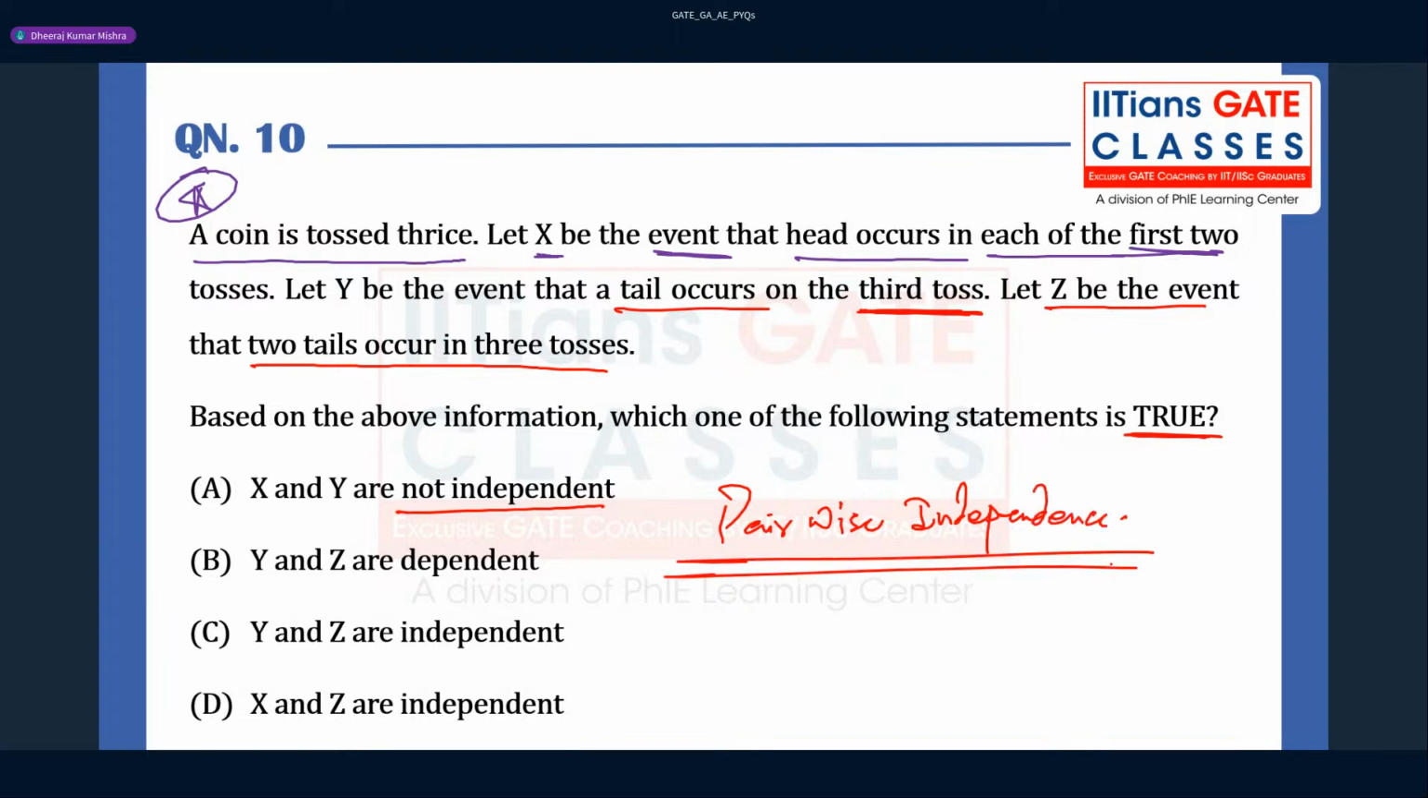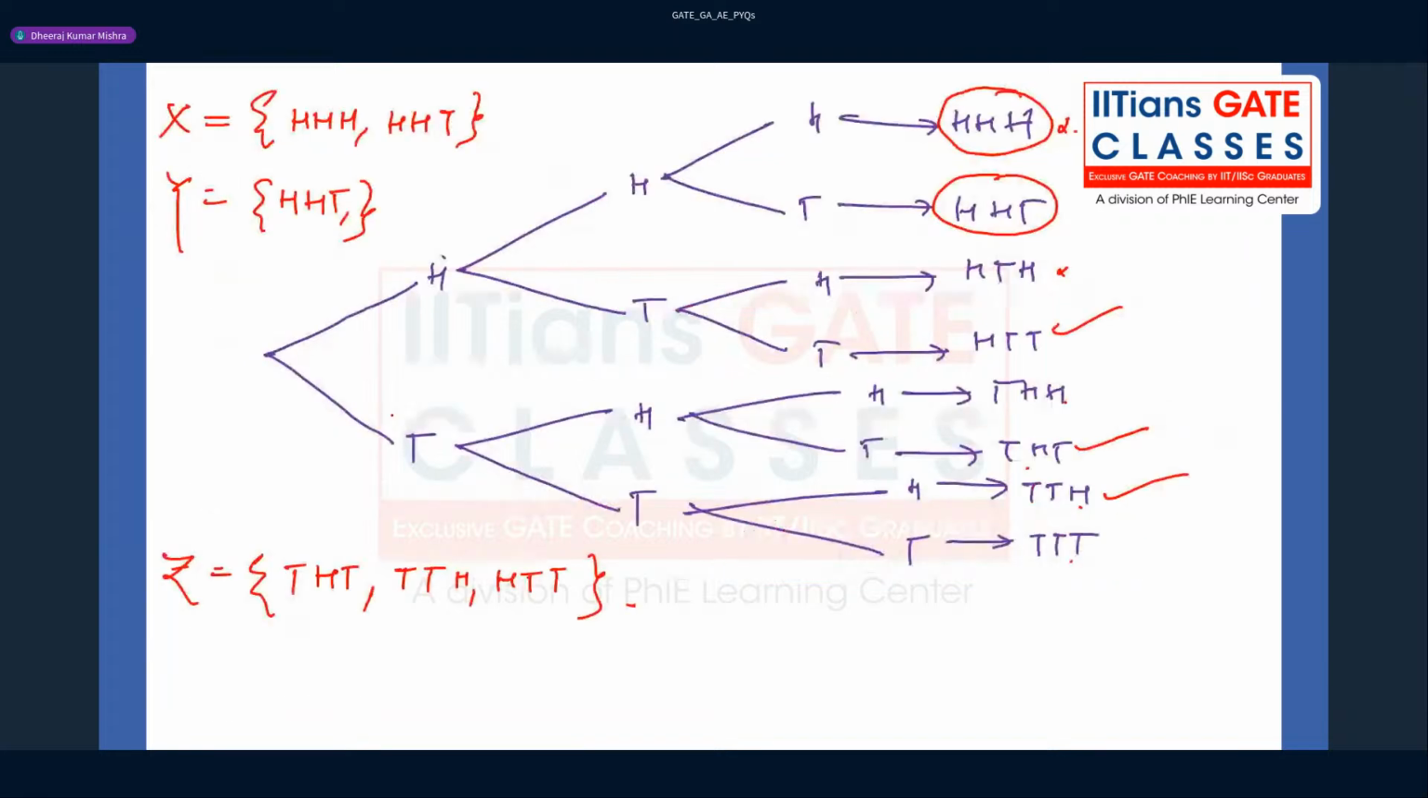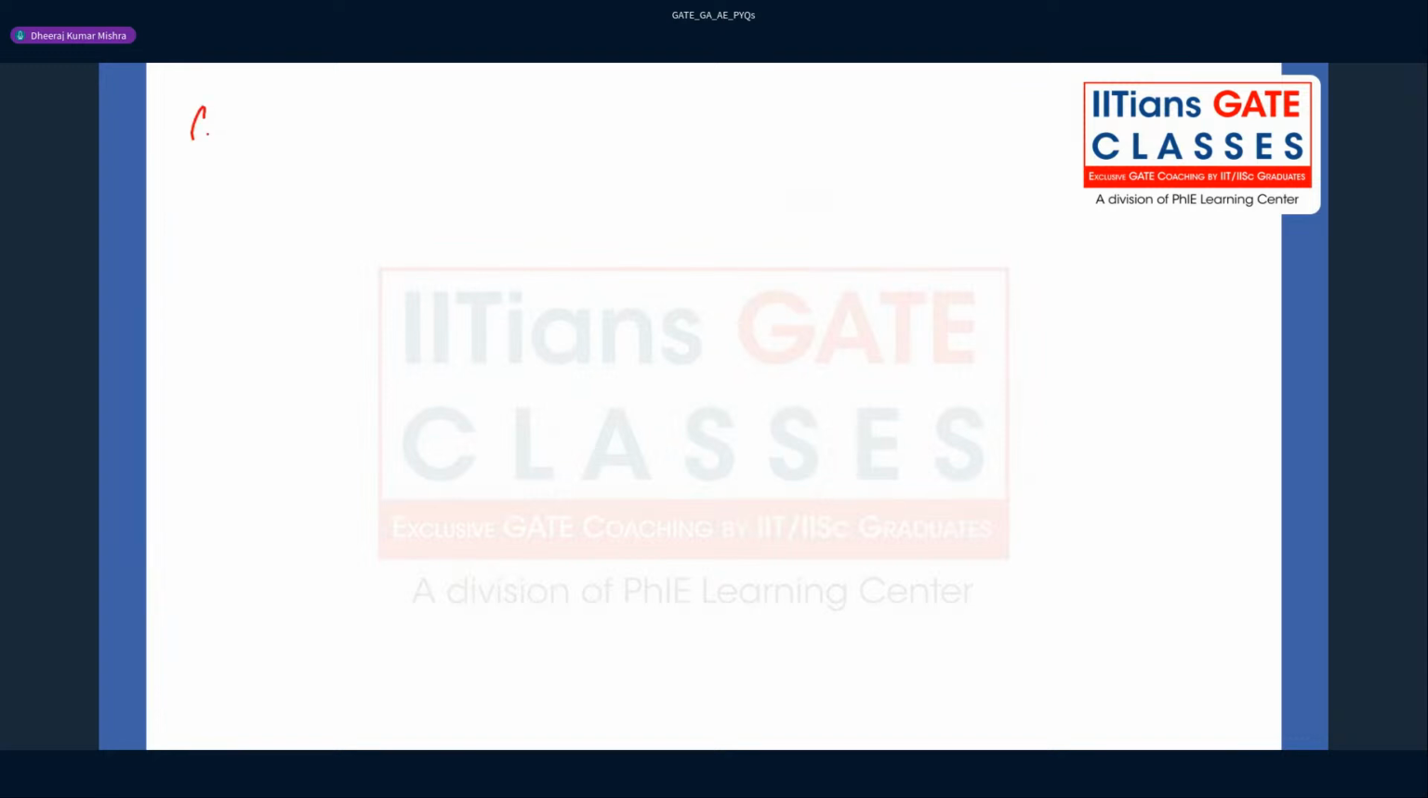See, there are different types of independence. If they are asking whether x, y, z are independent, that is collective independence, right? All the events you take care of, and then you find the independence of the collection. But here what they are asking is pairwise independence. That means you have to choose two events and investigate their independence, right? Okay, so what is the first option?